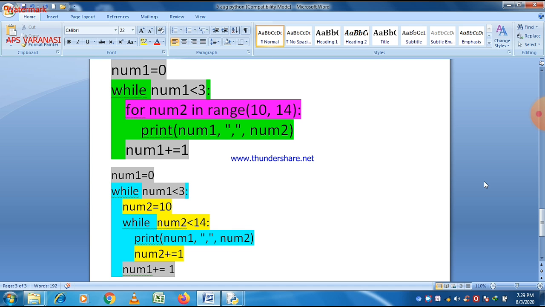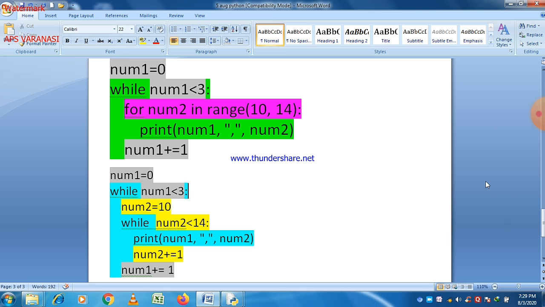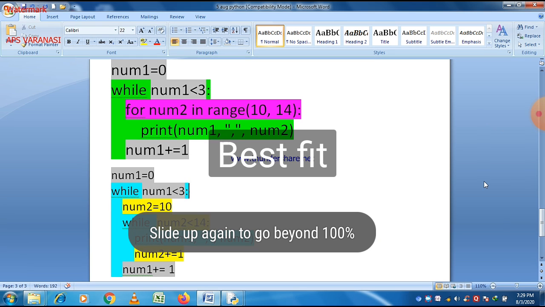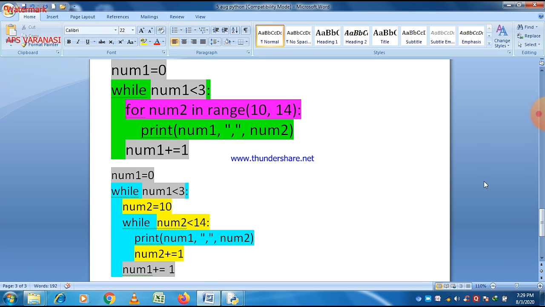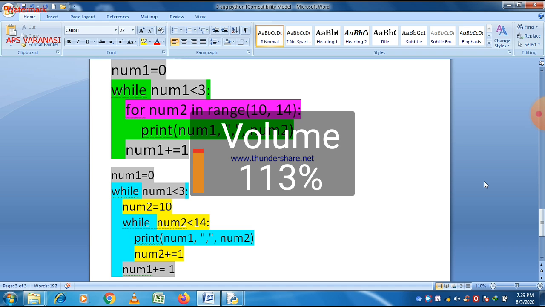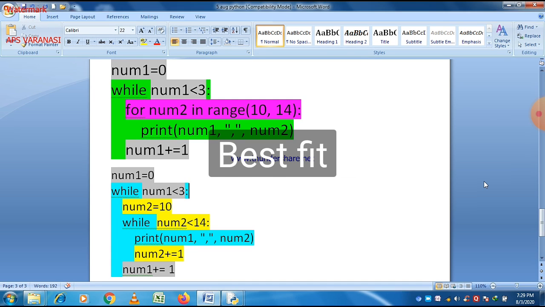All three of these programs basically use the same concept of a nested loop, but using different loops here. First using only for loop, second using while loop and for loop, and third using only while loop.